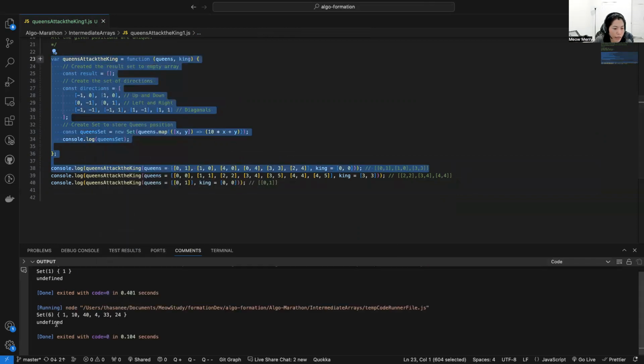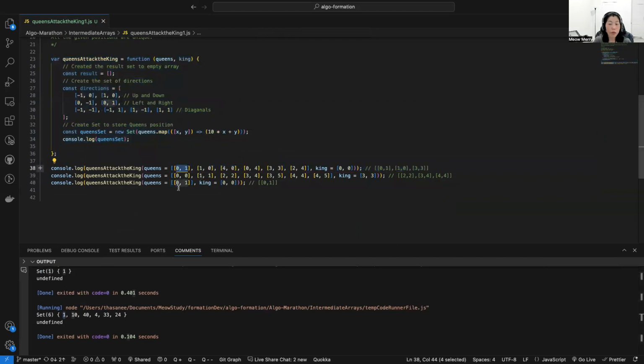What we get is a set, right? We get one times 10, 44, 33, and 22. Okay, that's what we already have as our set.